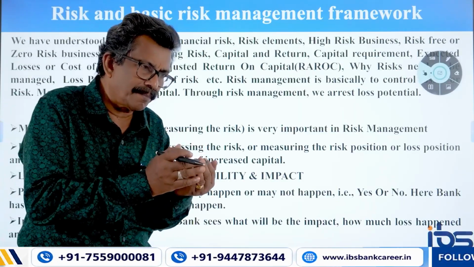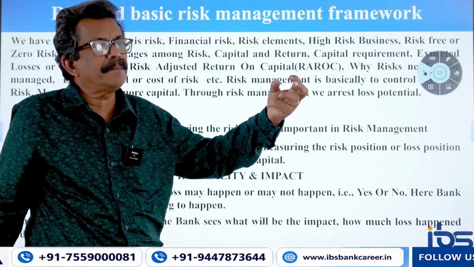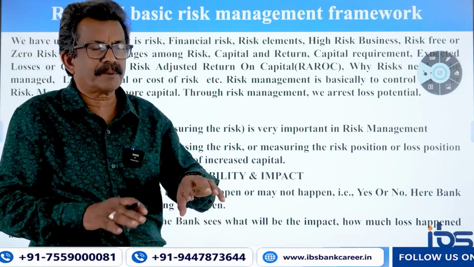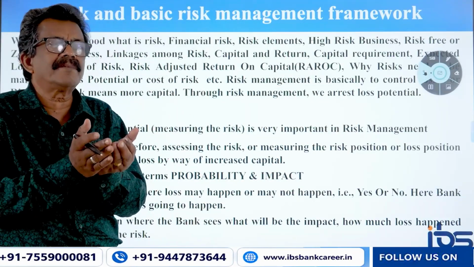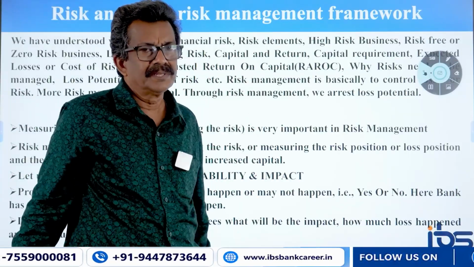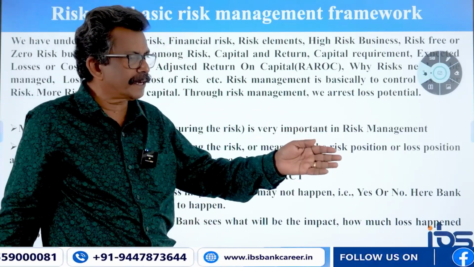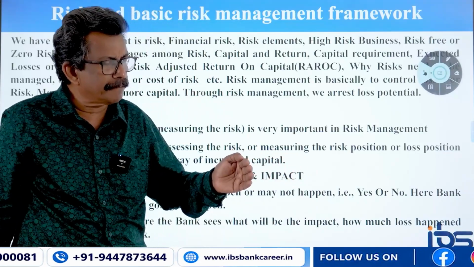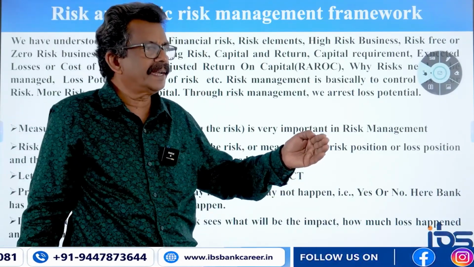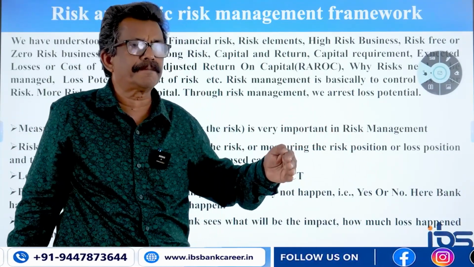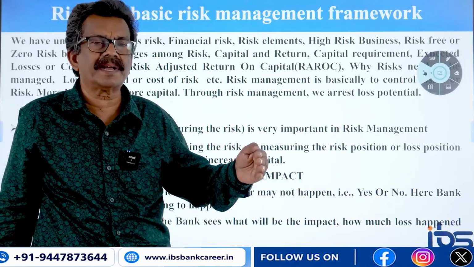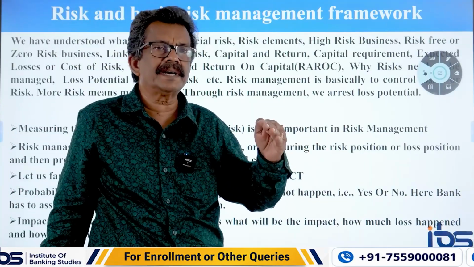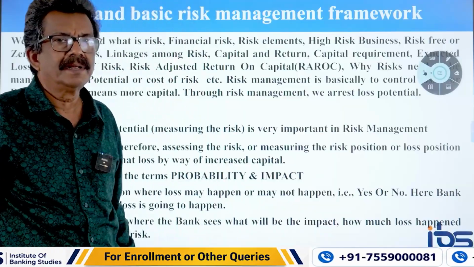So what is the probability? What will be its impact on your business? Probability into impact will give you the risk score. This particular borrower has a 10% chance of default and it will have an impact of 5%. So 10 into 5, so 50 will be the risk score of that particular unit.